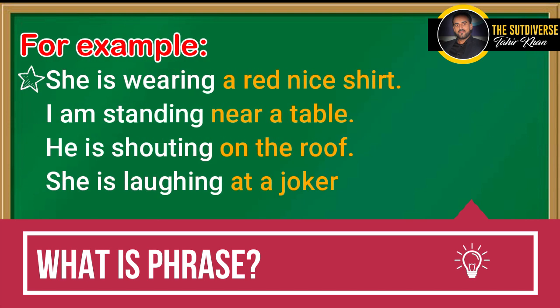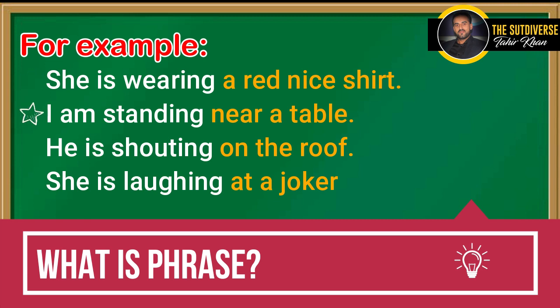For example, she is wearing a red nice shirt. This is a sentence, and in this sentence, a red nice shirt is a phrase because it is a combination of 4 words. These 4 words are working together as a unit, but we don't have any subject and verb.